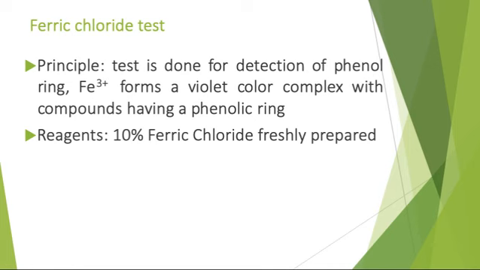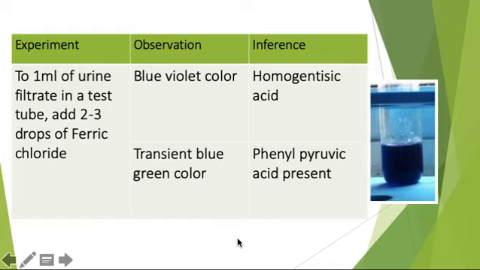Now how do you perform this test? You take a clean test tube, take 1 ml of the urine filtrate, and then add 2 to 3 drops of ferric chloride. If it gives a blue violet color, it is homogentisic acid, and if it gives a transient blue green color, it is phenylpyruvic acid. So here you can see a transient blue green color is present, that is presence of phenylpyruvic acid.